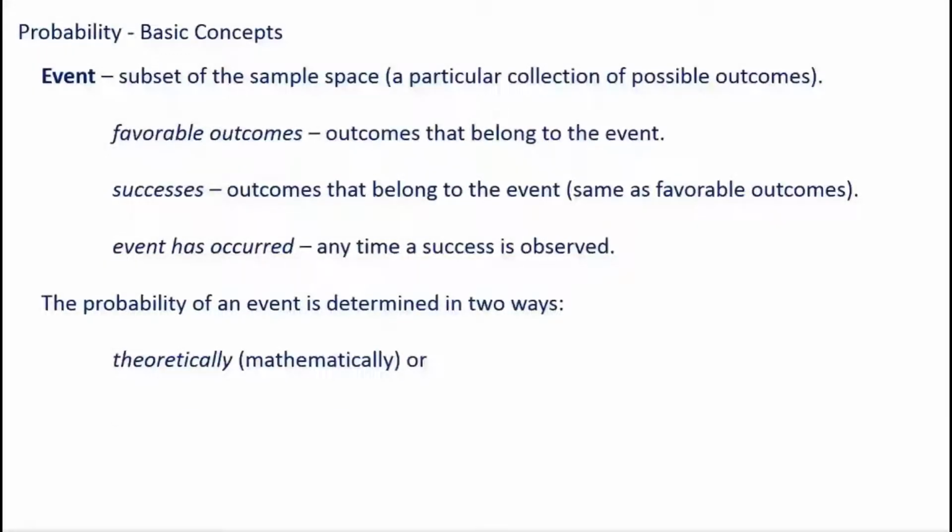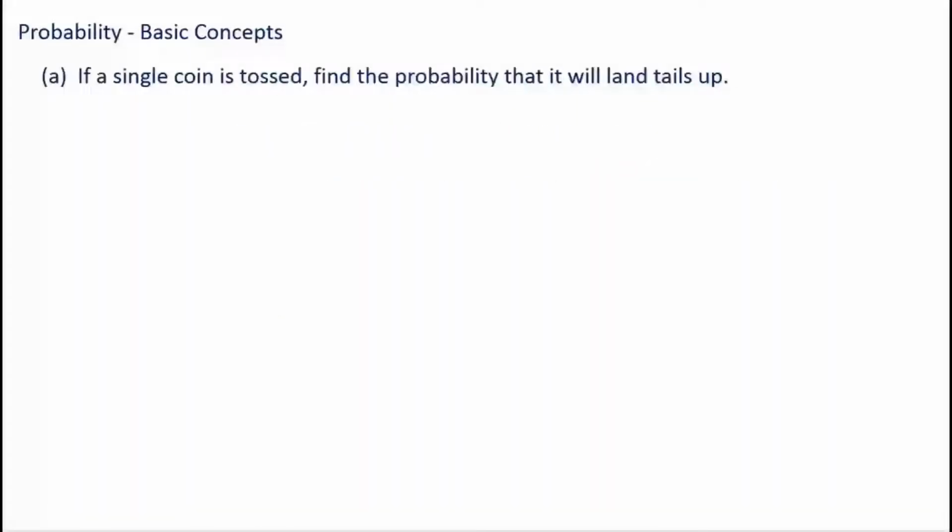And then the other way is empirically, which is with an experiment. Sometimes you don't know the probability of an event occurring, so you run an experiment to find out what might be more likely or what the probability of a particular event happening is. Okay, so let's do an example, and we'll talk about theoretical probability and empirical probability. Okay, so first example, here we go. Finally, right?